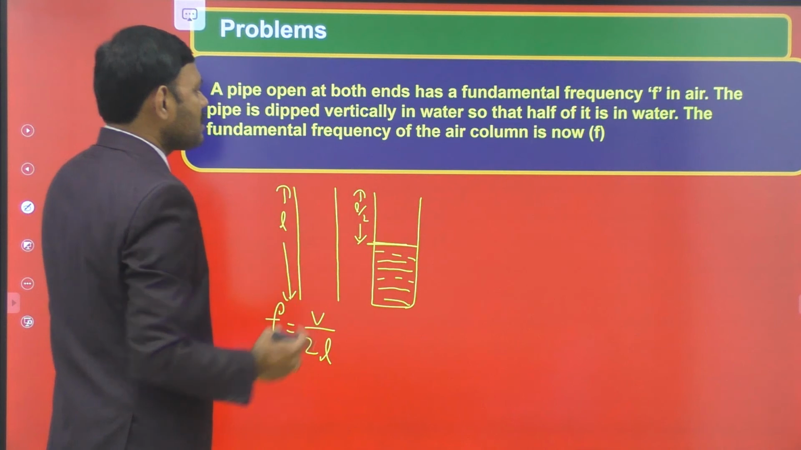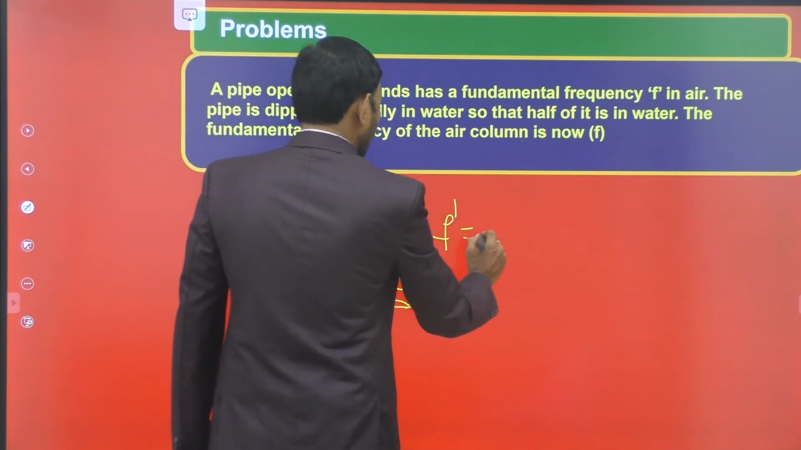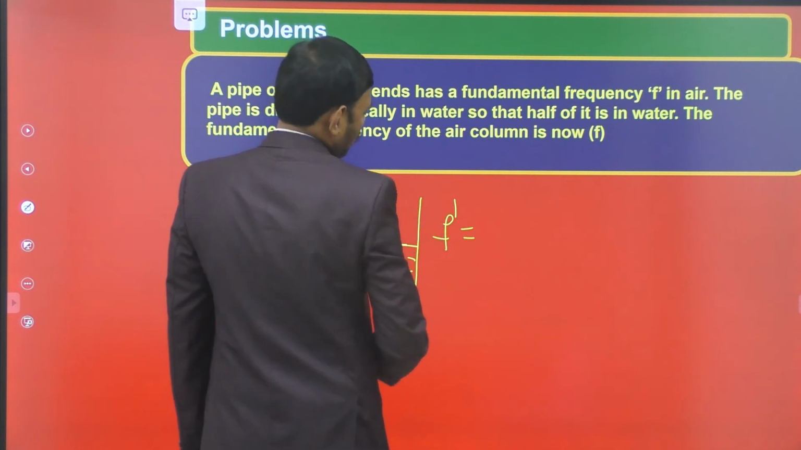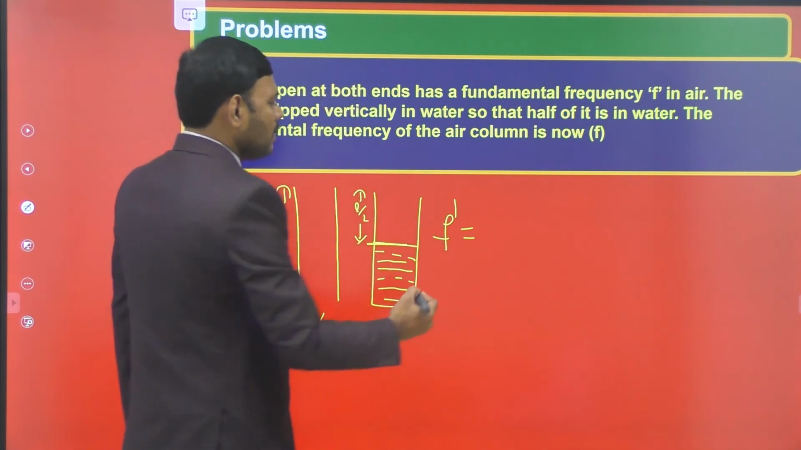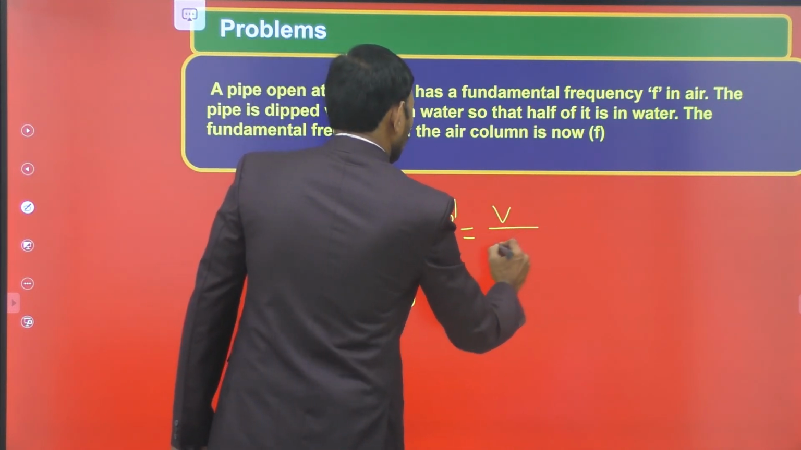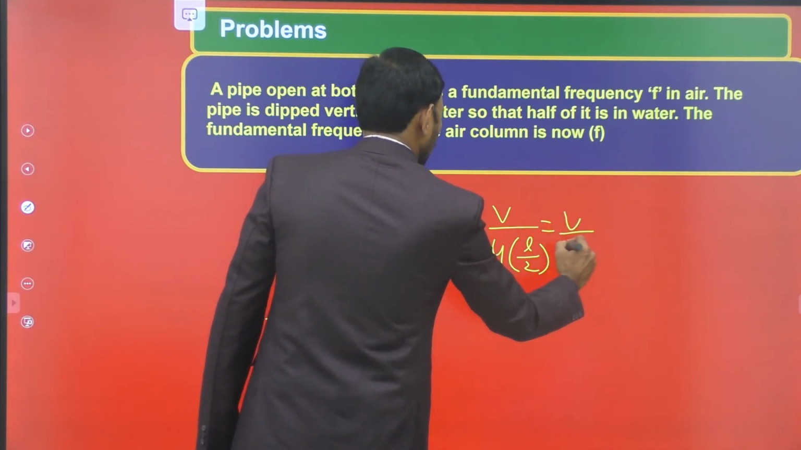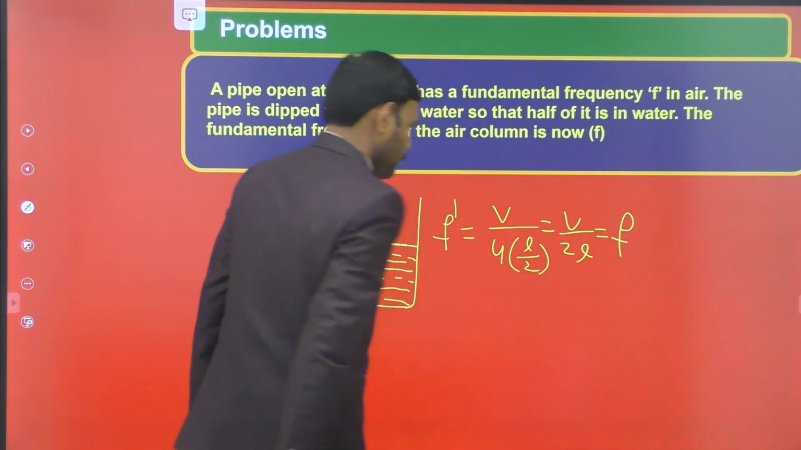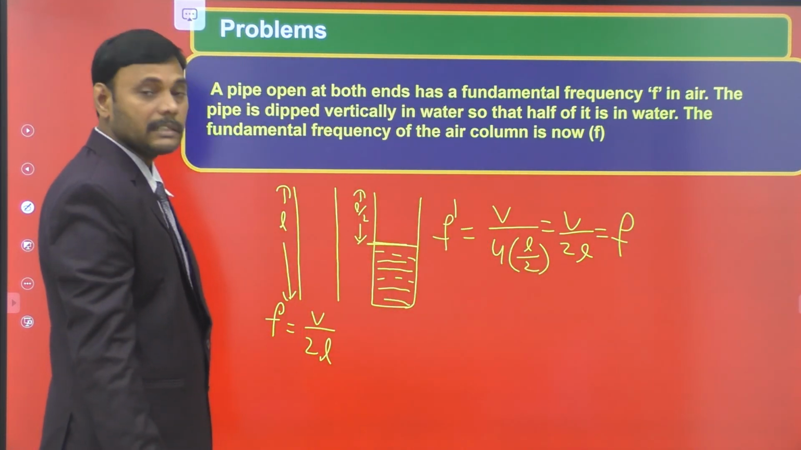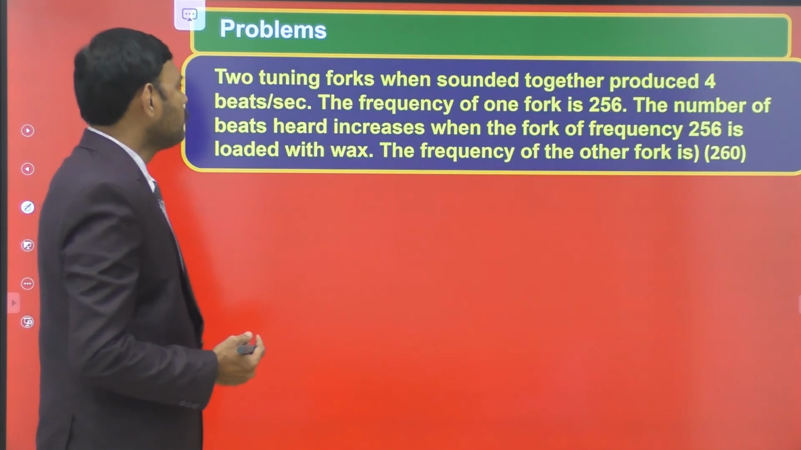The fundamental frequency of the air column: let F dash be the fundamental frequency of this modified air column. It becomes a closed pipe. For a closed pipe, V by 4L is the fundamental frequency. With L dash equal to L by 2, it becomes V by 2L. That is the fundamental frequency of the open pipe. It remains unaltered in these adjustments. So let us move on to the next problem.